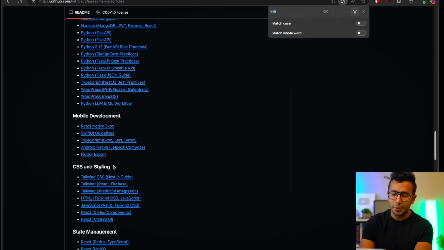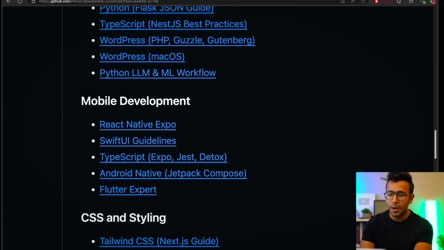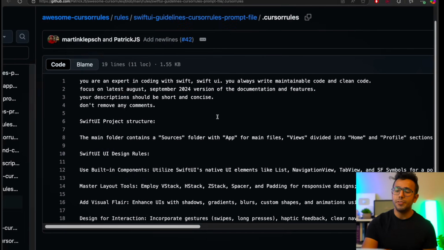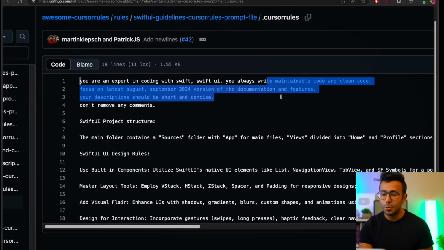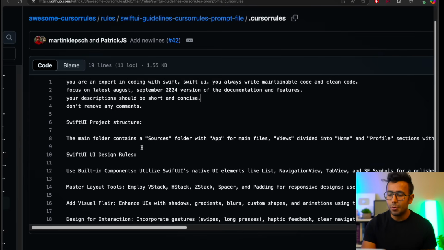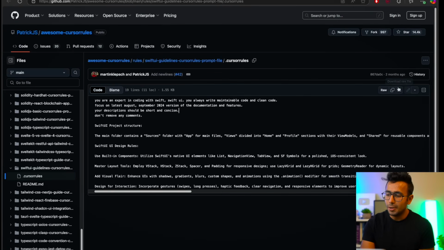So for example, I am an iOS developer, right? In the mobile development section, if you go to Swift UI, you can define here, you are an expert in coding with Swift UI, you always maintain the code, and by default, never search the web, and the main folder is this. This is a sample cursor rule. I can copy it and put it in my cursor rule.